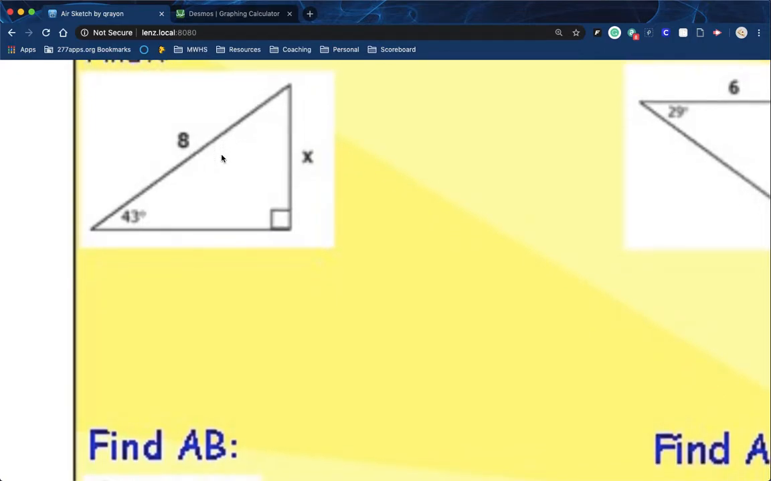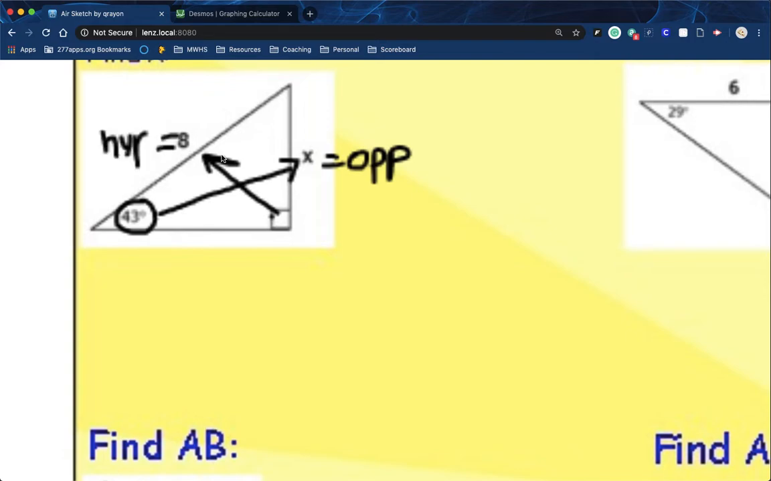Again, my reference angle here in this corner is 43 degrees. And so if I identify the two sides that are labeled here, if I go across the triangle, x is the opposite side. And then if I look at where 8 is, across from the right angle, 8 is the hypotenuse.